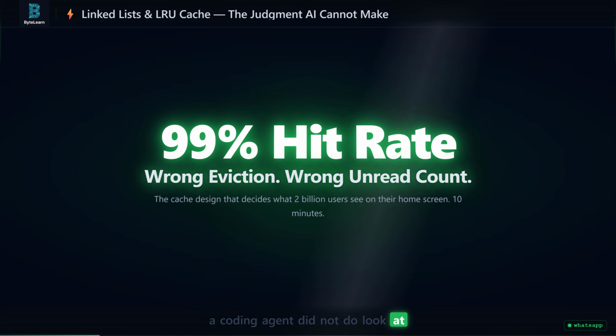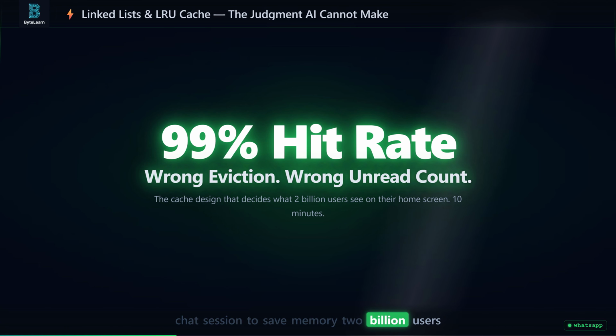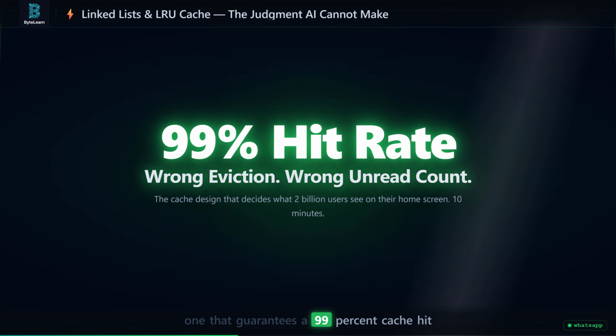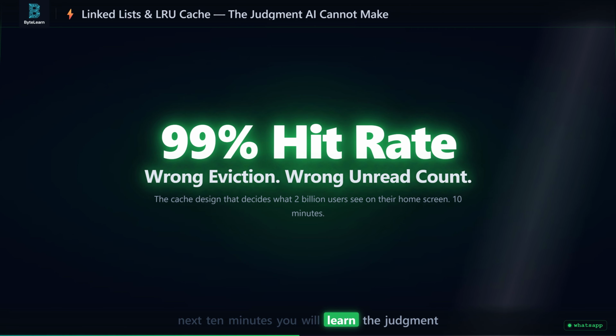Here is what a coding agent did not do. Look at WhatsApp's home screen and say we must use a doubly linked list with a hash map for eviction. Because if Redis evicts the wrong chat session to save memory, 2 billion users will see a stale unread count. That decision made before any code is written is the one that guarantees a 99% cache hit rate for recent chats. After this video, you will be able to make it in the next 10 minutes.